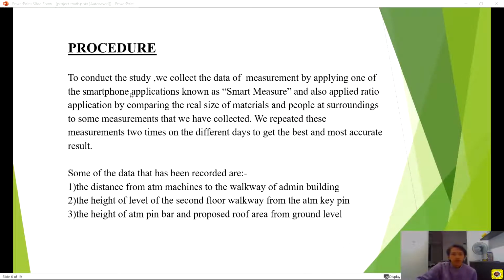The procedure of our project is, first, we collect the measurement data by using Smart Measure on our smartphones and also apply the ratio application by comparing the real size of materials and people in the surroundings to some measurements that we have collected. We repeated this measurement 2 times on different days to get the best and most accurate result. Some of the data recorded are the distance from the ATM machines to the walkway of the admin building, second, the height of the second floor walkway from the ATM key pin, and last, the height of the ATM pin pad and proposed roof area from the ground level.